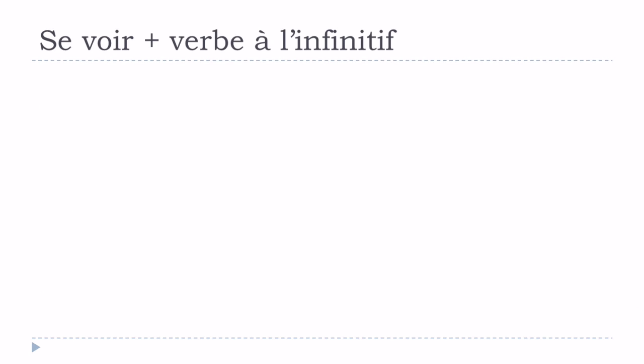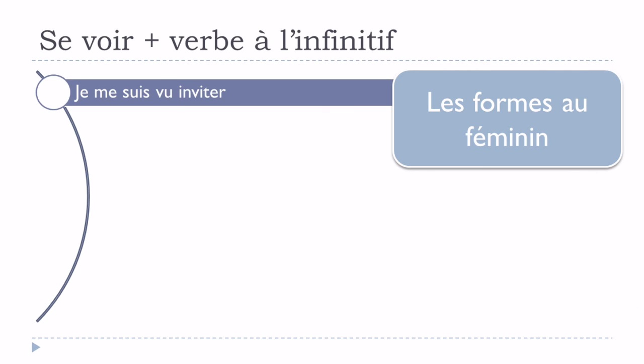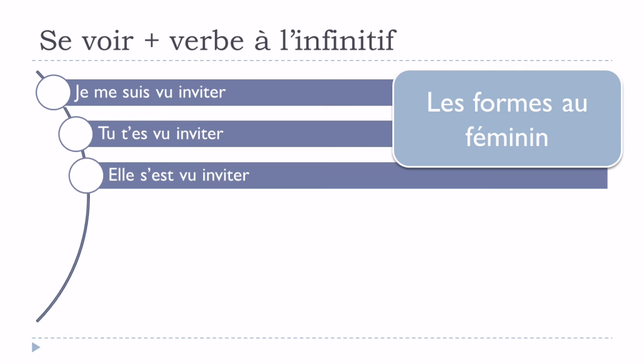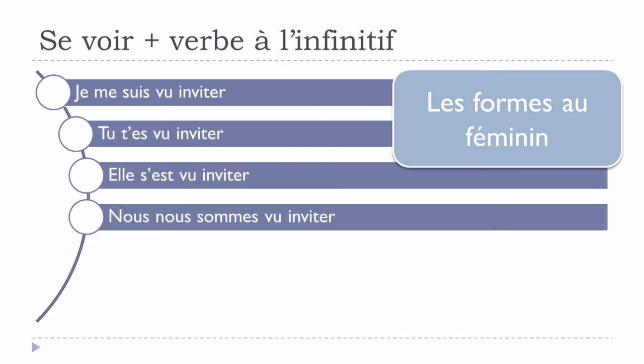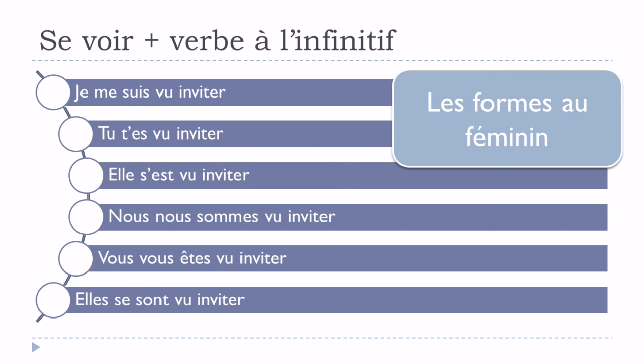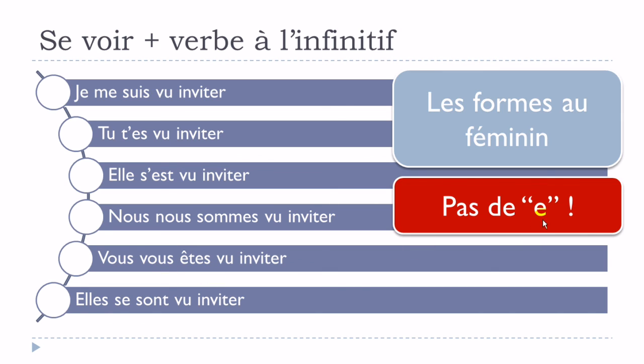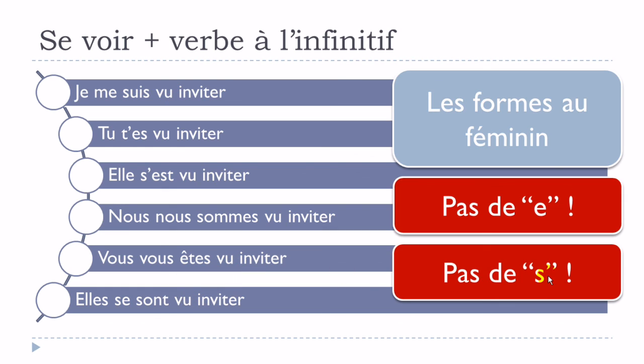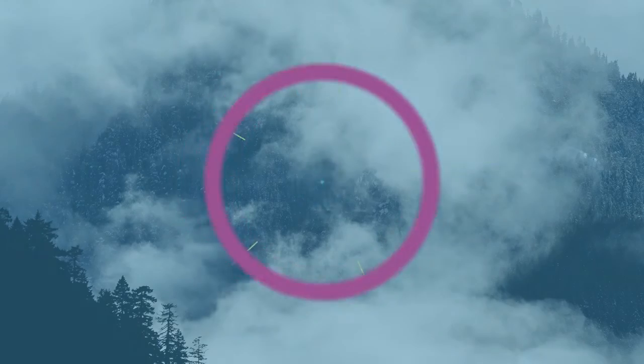Okay? And then for the feminine form, it will go like that. Je me suis vu invité, tu t'es vu invité, elle s'est vue invitée, nous nous sommes vus invités, vous vous êtes vus invités, elles se sont vues invitées. And it's exactly the same thing as we had previously. So for the plural form, you don't put this final S, okay? But then we've got also, because it's the feminine, we don't put this final E here that you should put normally in a normal situation. Okay, so pas de E, pas de S à la fin.